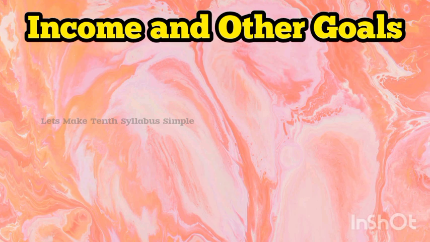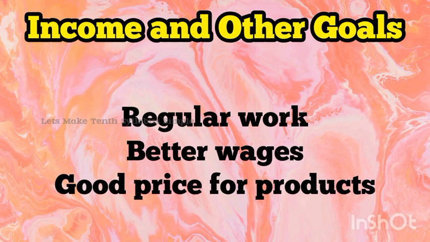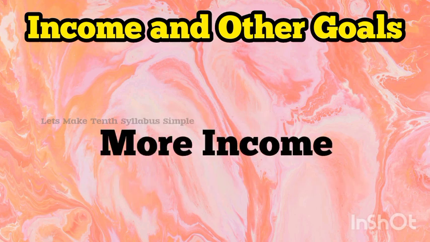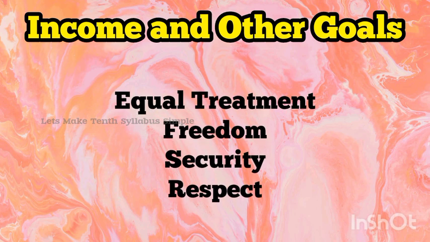Section 2. Income and other goals. If you see the table again, you will notice one common thing. What people desire are regular work, better wages, and a decent price for their crops or the other products that they produce. In other words, they want more income. Besides seeking more income, one way or the other, people also seek things like equal treatment, freedom, security, and respect for others. They resent discrimination. All these are important goals.